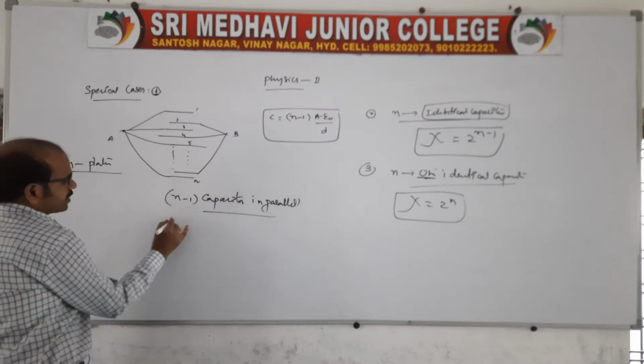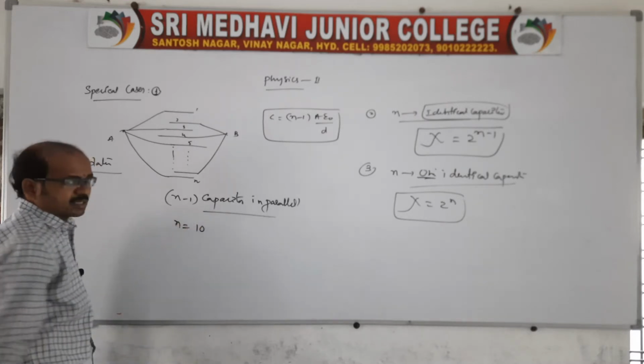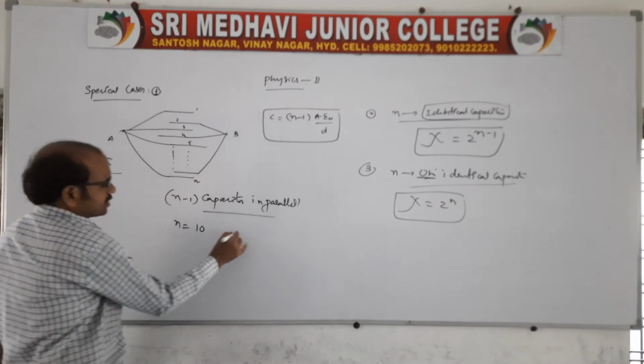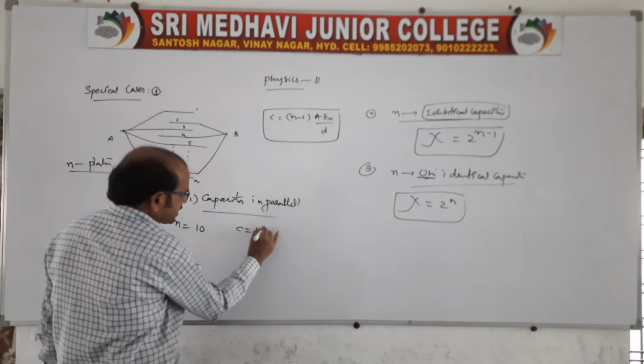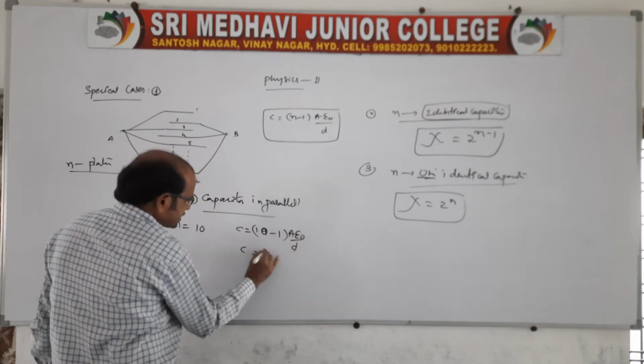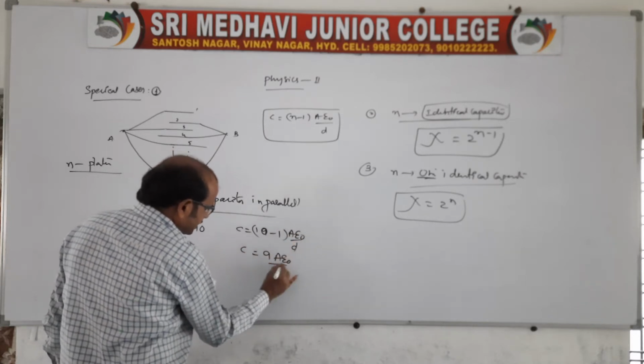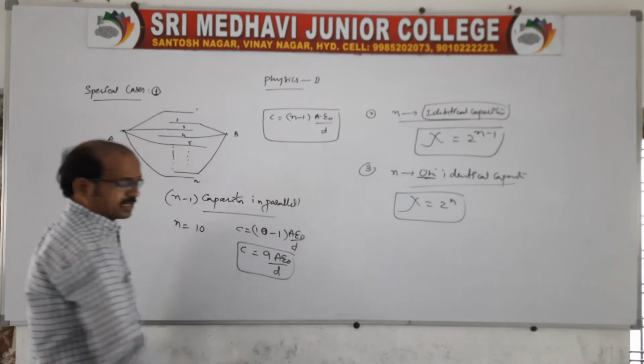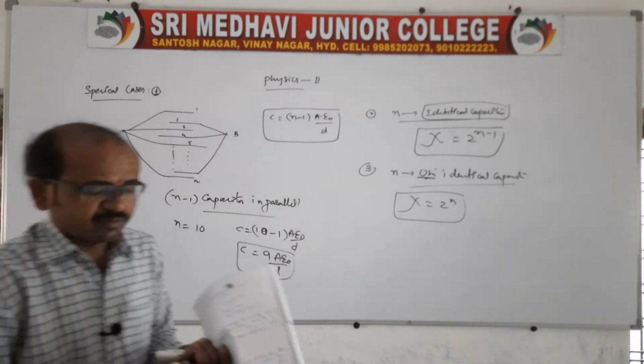If n is equal to 10, that is 10 plates are joined, then what will be the capacitance? It is 10 minus 1 into A epsilon naught by D, so that C is equal to 9 A epsilon naught by D. Like this we will get. So it is in parallel.